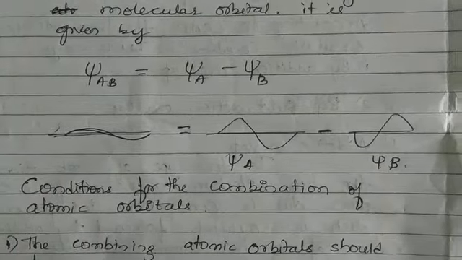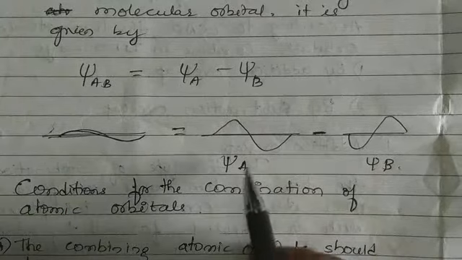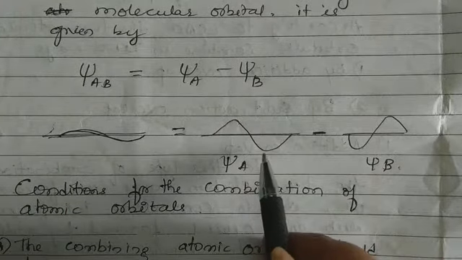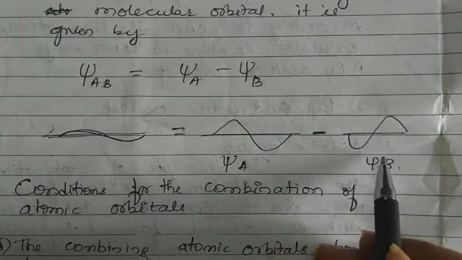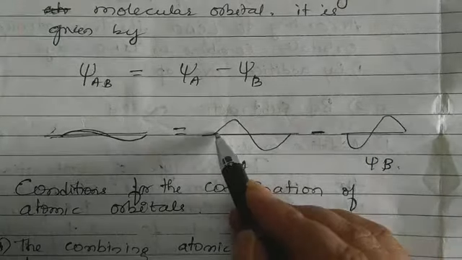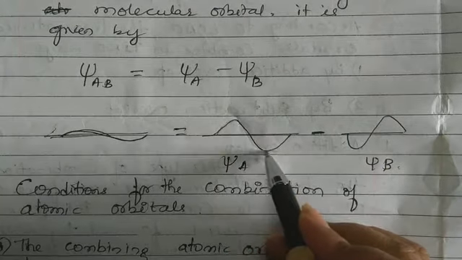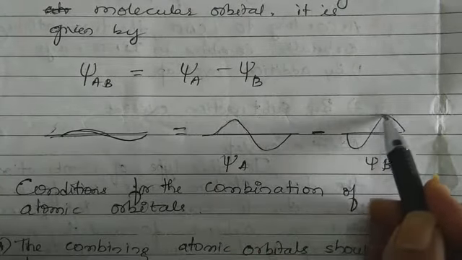Now look at these two waves, these two atomic orbitals. Atomic orbitals are considered as a wave here. So wave of orbital A and orbital B, but see the nature of the wave here. This is in this shape, and this is exactly opposite of this.